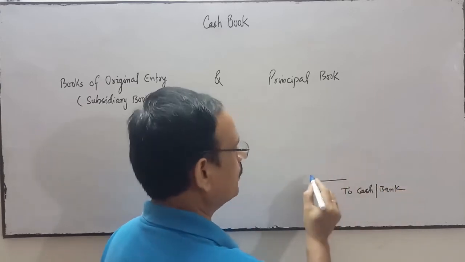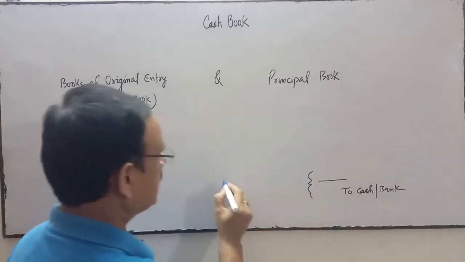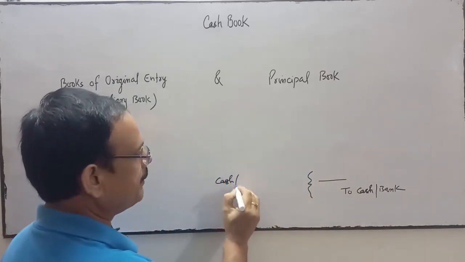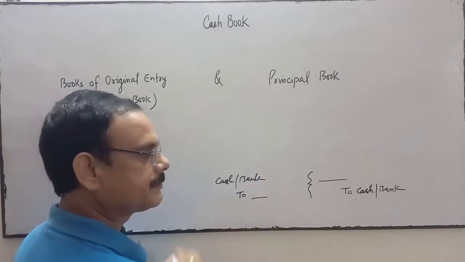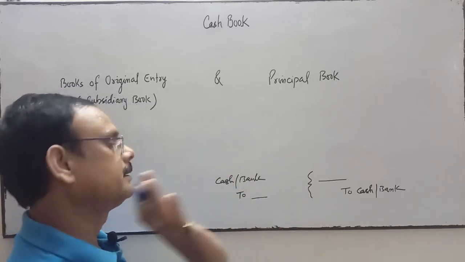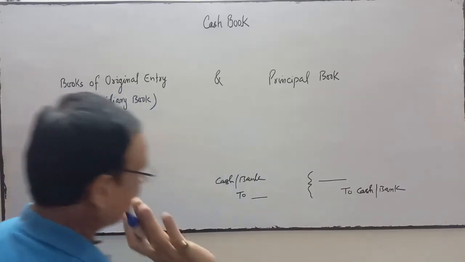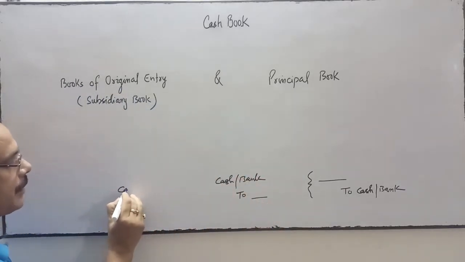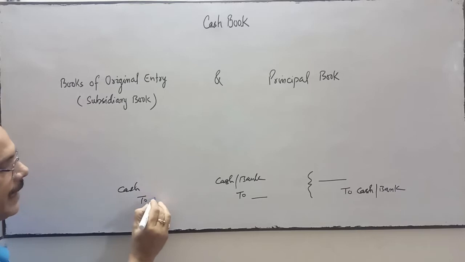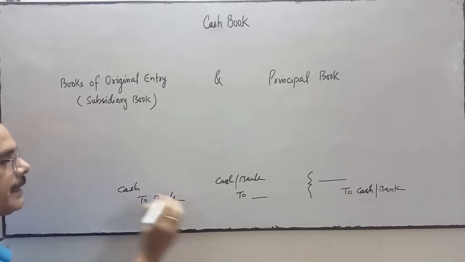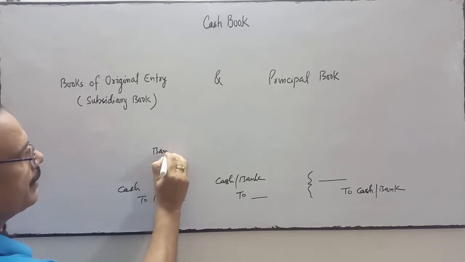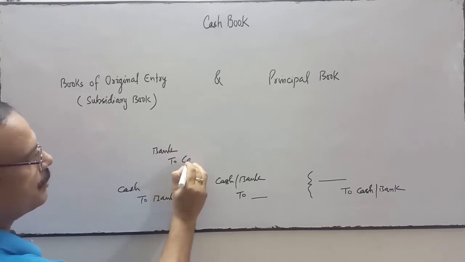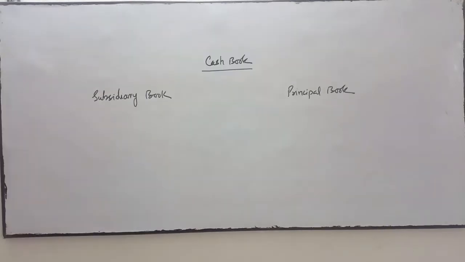Or maybe cash or bank is debit and some other account is credit. This will be recorded in the cash book. Cash account debit or bank account debit will also be recorded in the cash book. Or bank account debit and cash account debit, this is also recorded in the cash book.